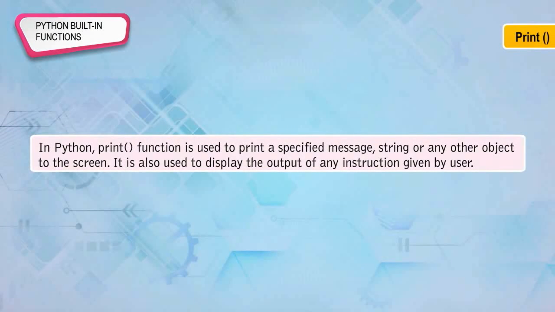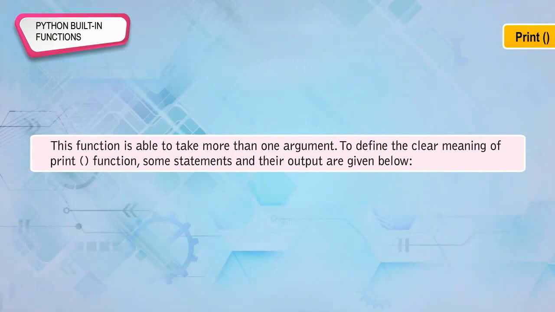In Python, the print function is used to print a specified message, string, or any other object to the screen. It is also used to display the output of any instruction given by the user. This function is able to take more than one argument.